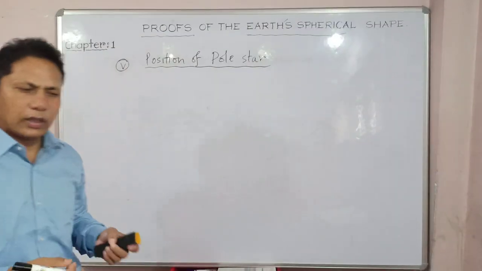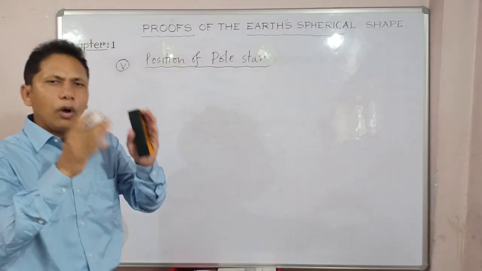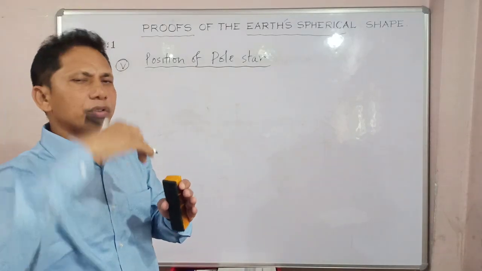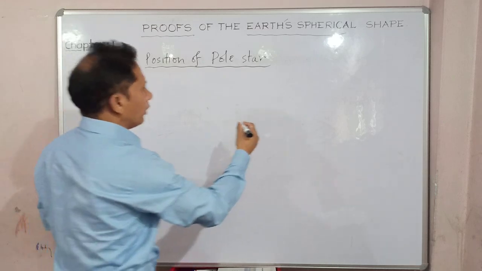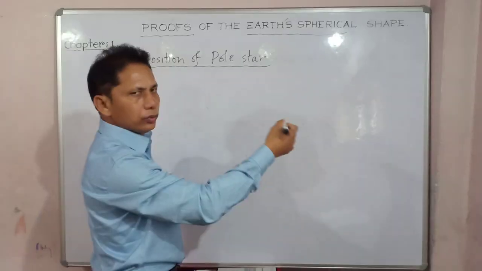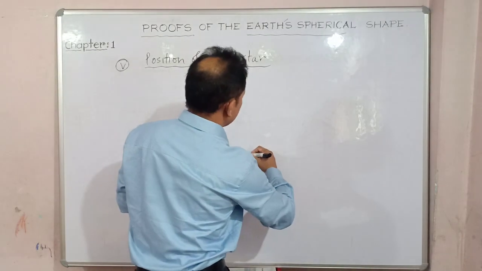Okay, now I hope you have a little bit of knowledge about the pole star. The position of the pole star is always pointing towards the North Pole. It lies just above the North Pole. So that means what? Suppose I try to do a half circle, I try to show you the North Pole, actually the thing is like this.